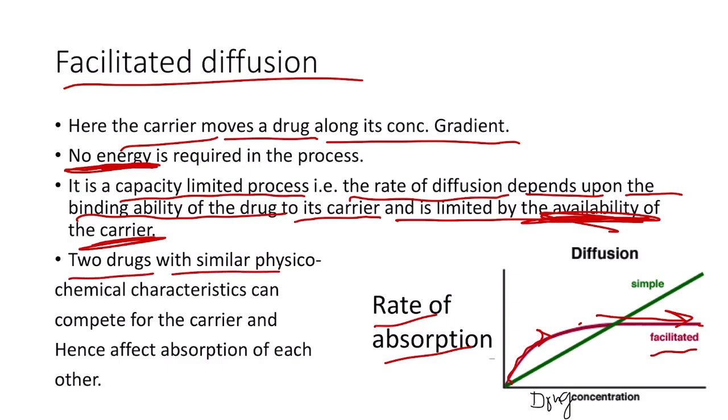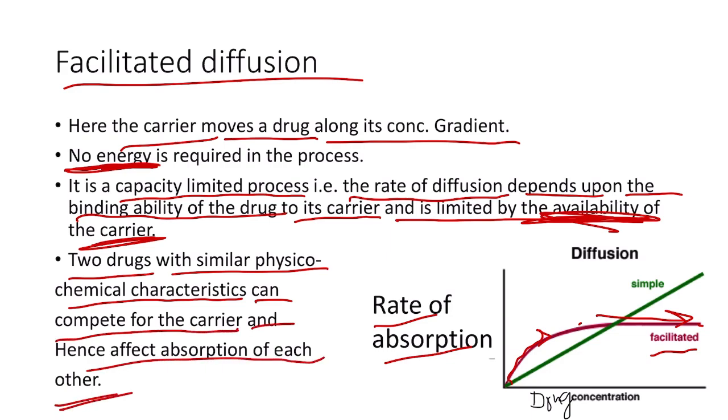Now two drugs with similar physicochemical characteristics can actually compete for the carrier, and hence they can affect the absorption of each other. So if we have two drugs which are being transported by the same carrier in facilitated diffusion, then each of them can affect the absorption of one another. That is the key point which we need to know. In case of simple diffusion, you can see the graph is a straight, linear graph, and it keeps on ascending. This is because there is no saturation, because there is no involvement of carrier proteins in simple diffusion.